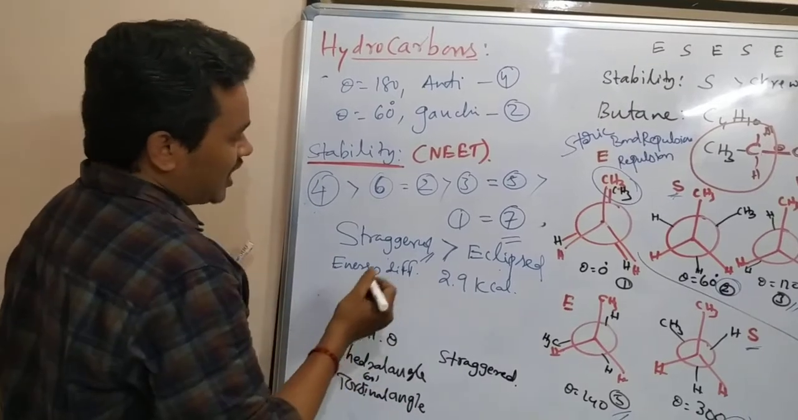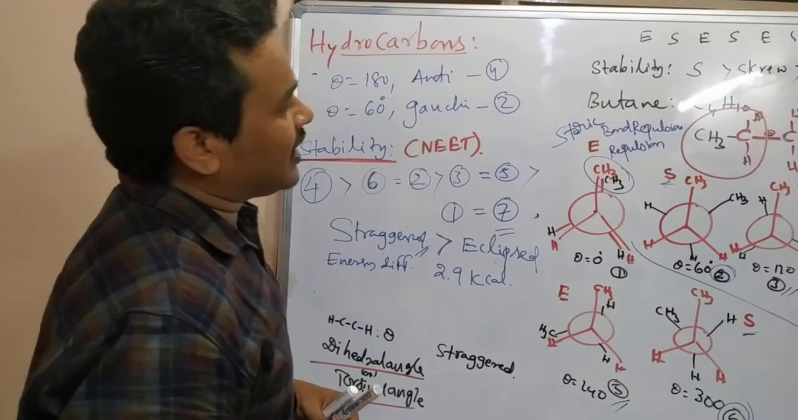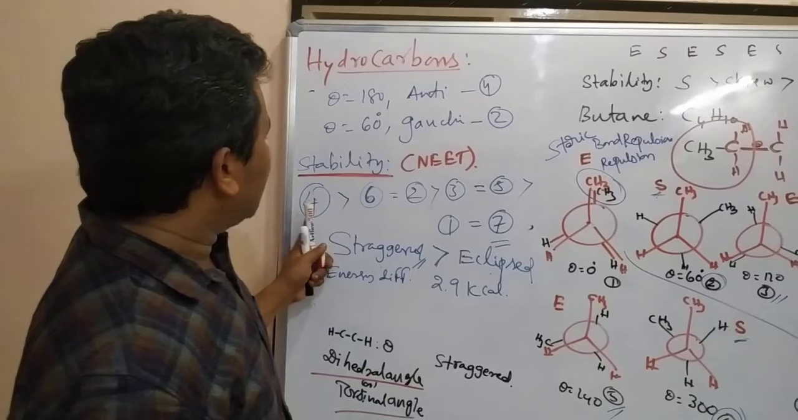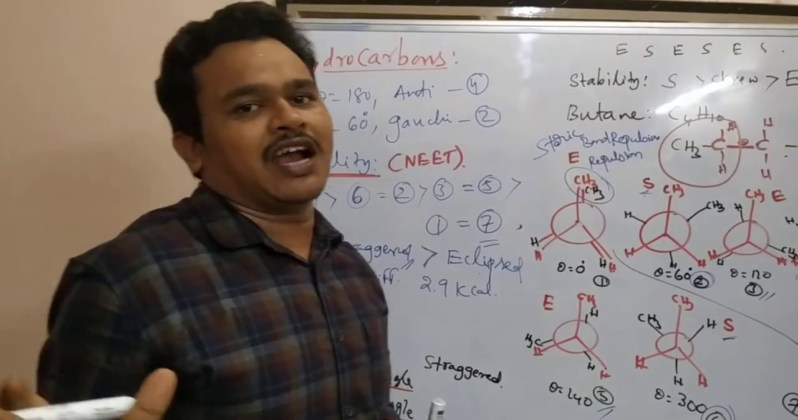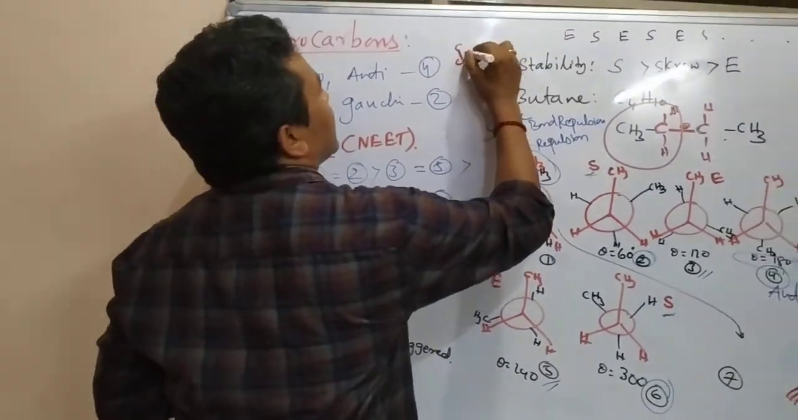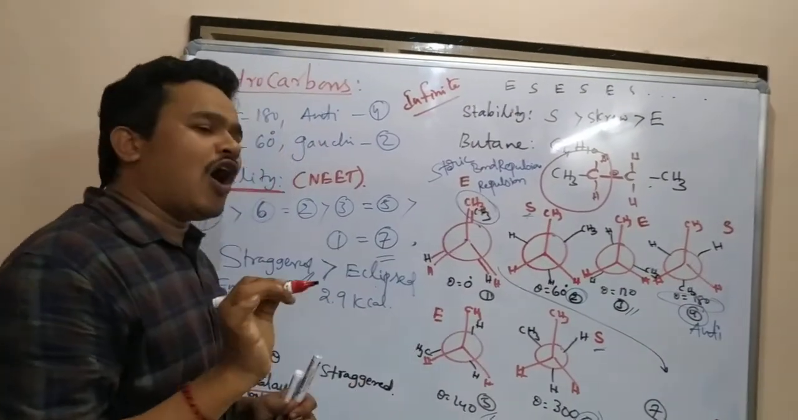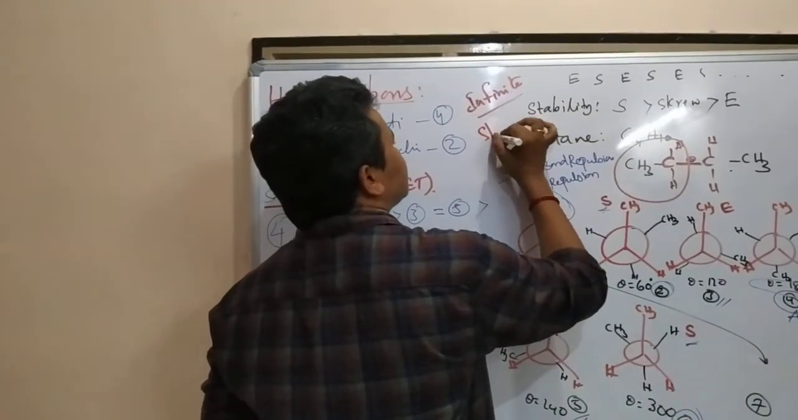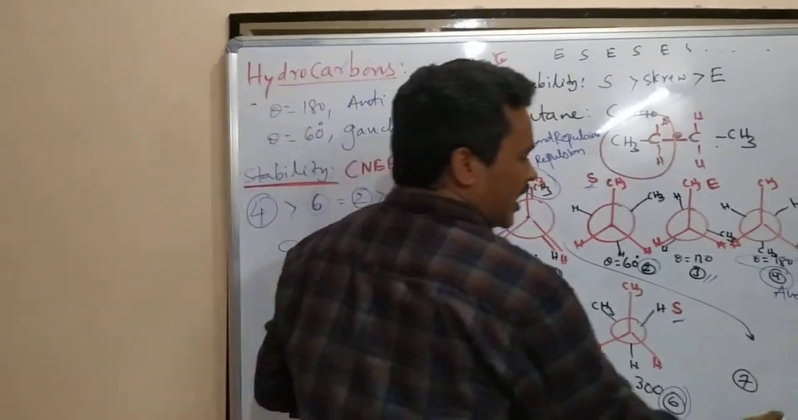Whatever angle we are rotating, that is called the dihedral angle, otherwise the torsional angle. These are all called conformers: the fully eclipsed form and the fully staggered form. In between, an infinite number of conformations are forming. All these are called skew forms. This is about conformations, conformational isomerism.